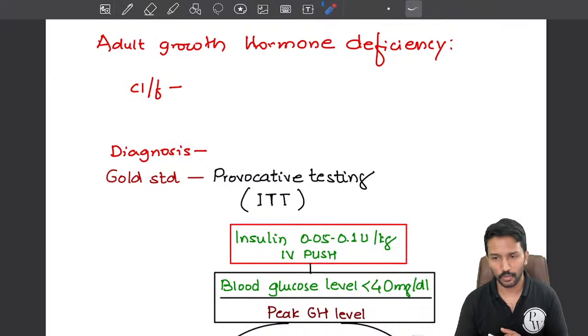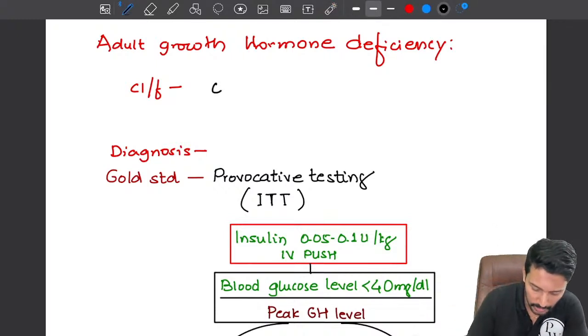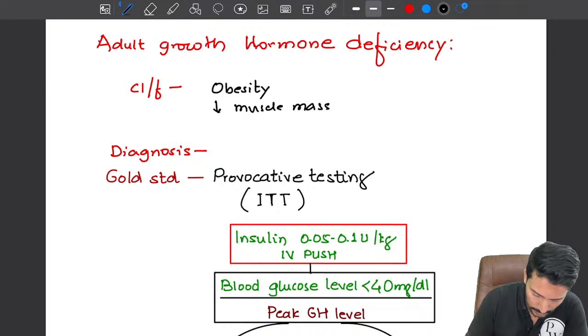Because growth hormone is required for the maintenance and synthesis of muscle. Now you don't have growth hormone, so muscle mass will start decreasing. But if you're eating well, then what will happen to that extra calories? It will become fat, right? So clinical features wise, these patients will present with obesity, right? Decreased muscle mass and increased adiposity, right?